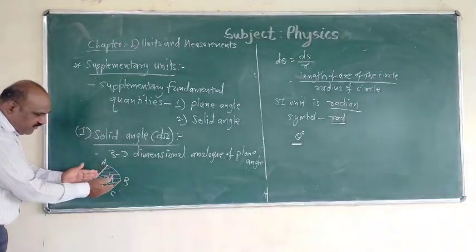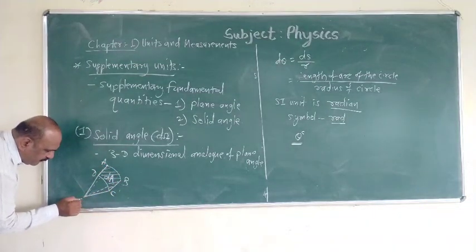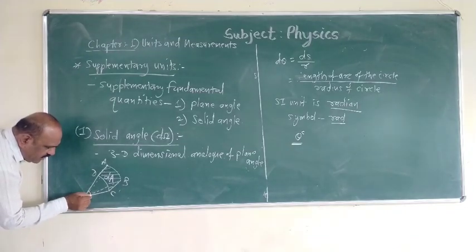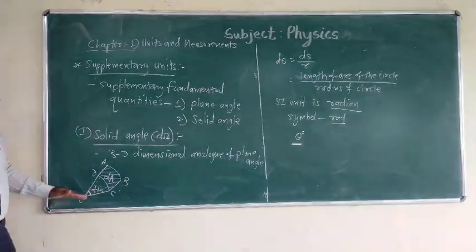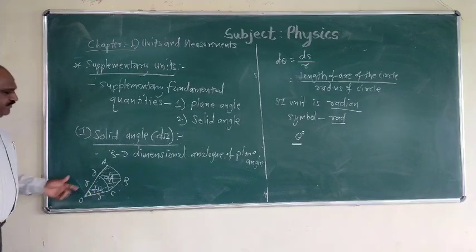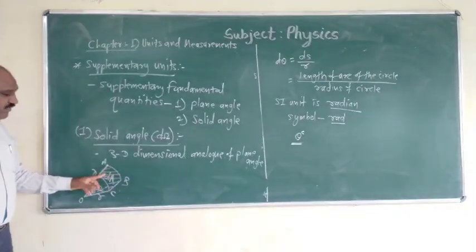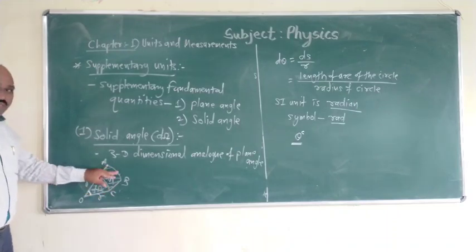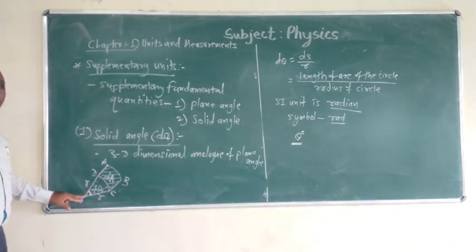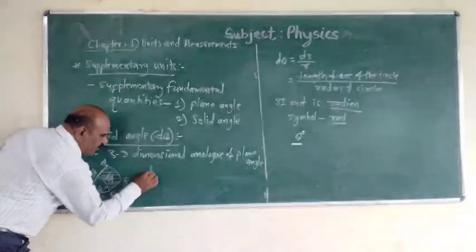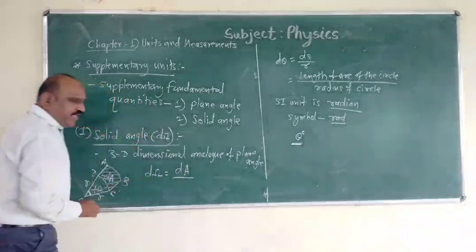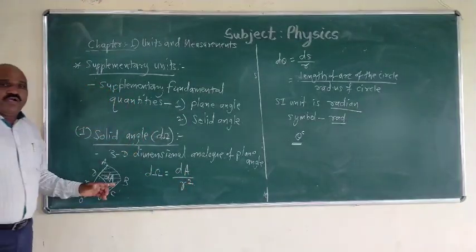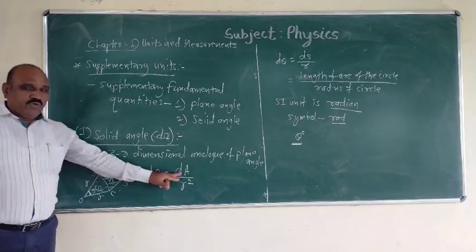The angle subtended by this area of surface of sphere at the center of the sphere is denoted by d omega. Suppose the radius of this sphere is r, then the angle subtended by the portion of surface of sphere at the center of the sphere is the solid angle. It is denoted by d omega, and it is the ratio of the surface area dA to the square of the radius.